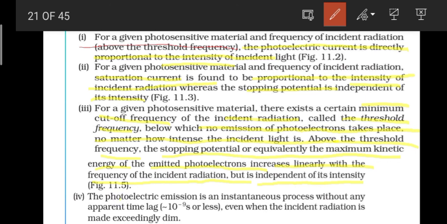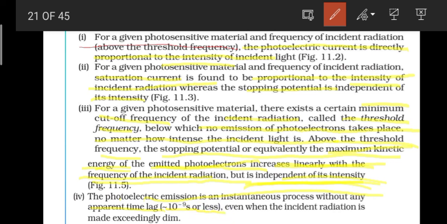That is the thing. Next, the photoelectric emission is an instantaneous process without any apparent time lag, which is 10 to the power minus 9 seconds or less.